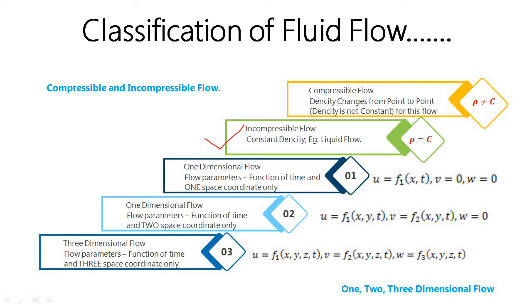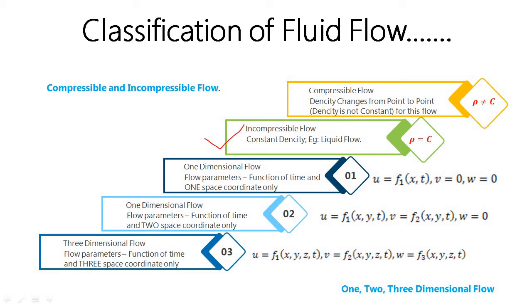Constant density, for example, liquids. We have already told that liquids are generally treated as incompressible. Because for changing its volume, a large amount of pressure has to be applied. That means there is no appreciable change in density.